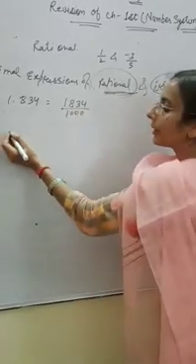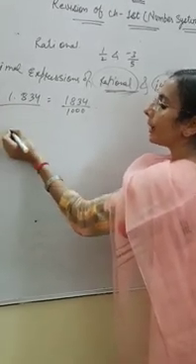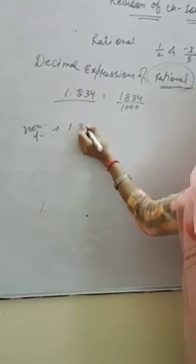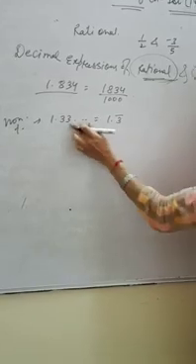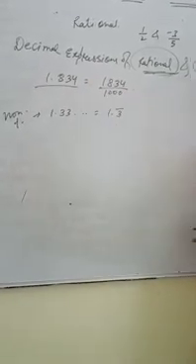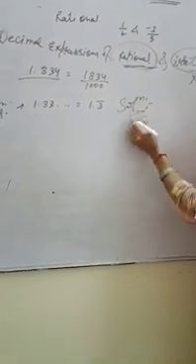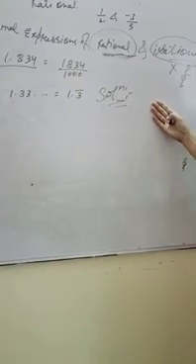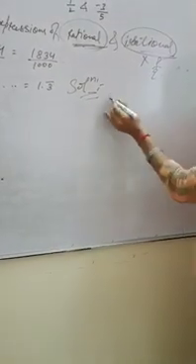Similarly, let me take another category, the non-terminating but recurring number, that is 1.33 and so on. This implies it is 1.3 bar. So 3 is recurring, so how do we represent this type of number in the P upon Q form? Let us see. As the solution, I will tell you how to write this type of question. This type of question occurs in the NCERT book in exercise 1.3. So let us see here.